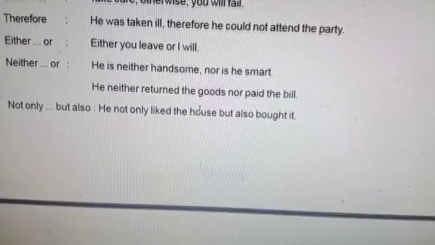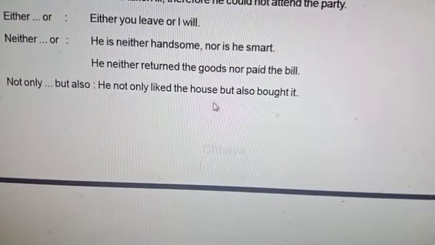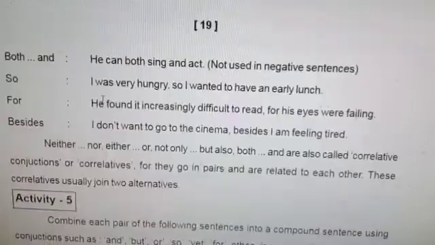So, he not only liked the house but also bought it. If we break it: he did not like the house, he did not buy the house. The coordinator used is not only but also. So the sentences are compound sentences.